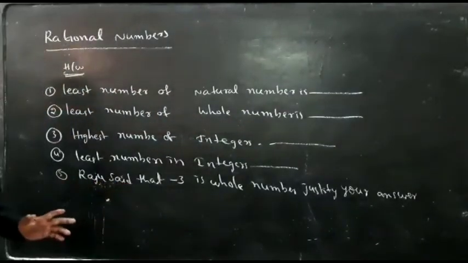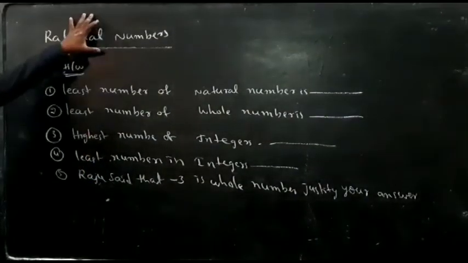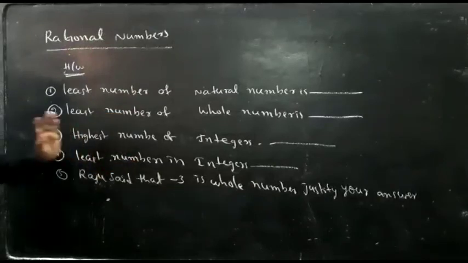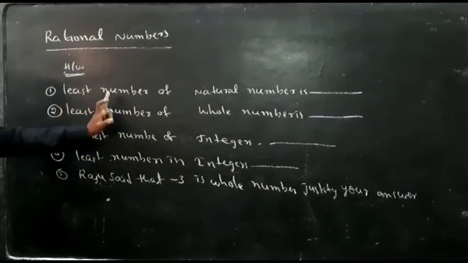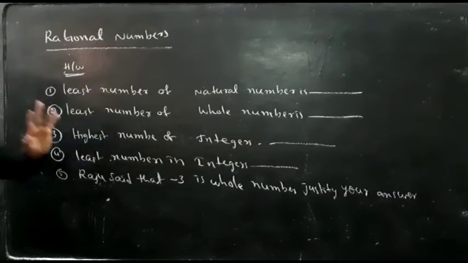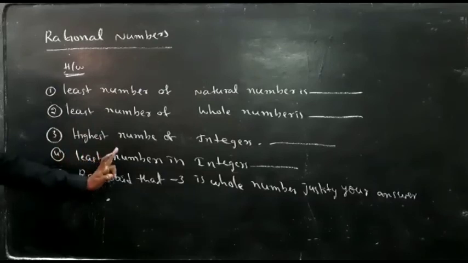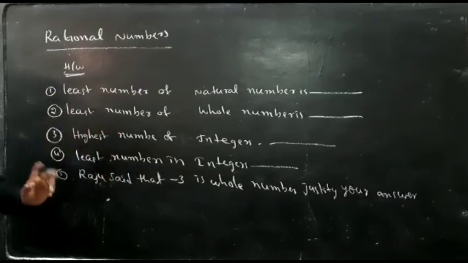So 8th class students, today I explained about the number system up to rational numbers. Here is the homework on today's concept. The least number of natural numbers is dash. The least number of whole numbers is dash. The highest number of integers is dash. The least number in integers is dash.